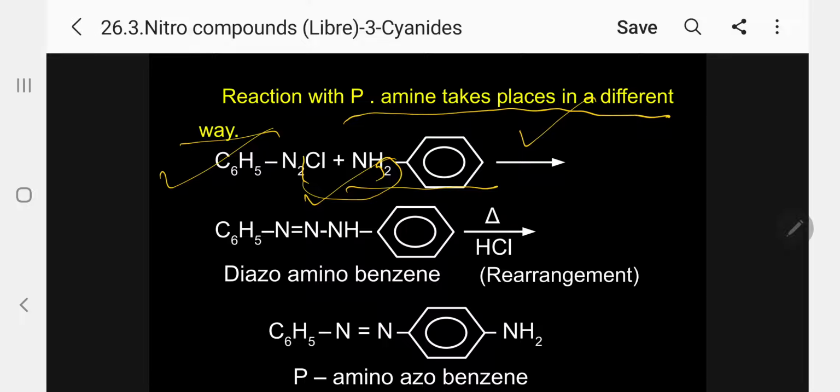On action of heat, it undergoes rearrangement, so it is cleaved here, and the para position gets attached to the azo group. This is called a rearrangement taking place. So we are getting the compound para-aminoazobenzene. Please follow. Simply C6H5-N=N is azobenzene. This is para, with an amino group present on one side.